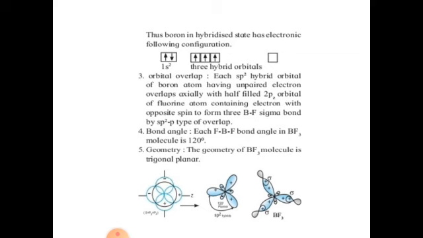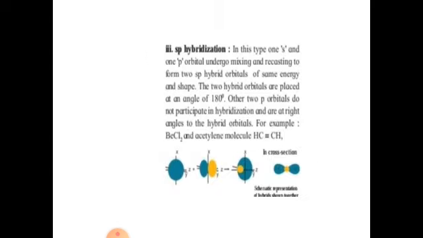Orbital overlap. Each sp2 hybrid orbital of boron atom having an unpaired electron overlaps axially with the half-filled 2pz orbital of a fluorine atom containing an electron with opposite spin, to form three B-F sigma bonds with sp2-p type of overlap. Bond angle. Each F-B-F bond angle in BF3 is 120 degrees. The geometry of BF3 molecule is trigonal planar.